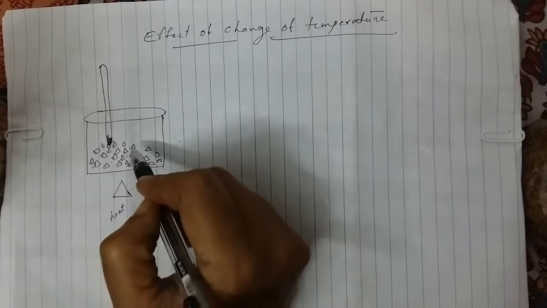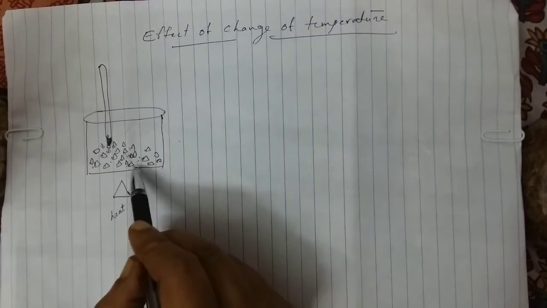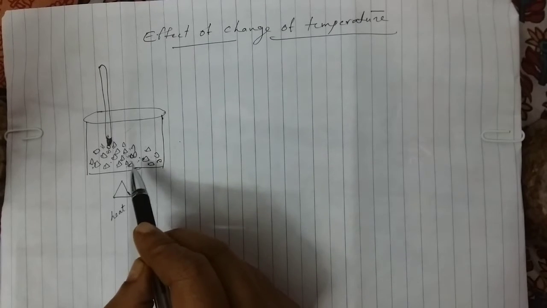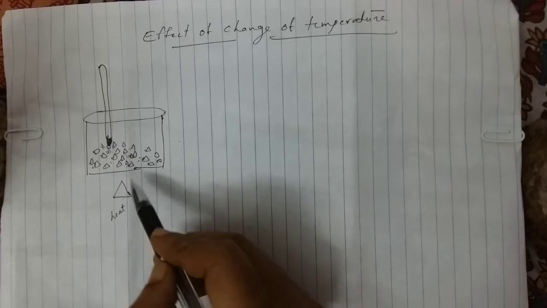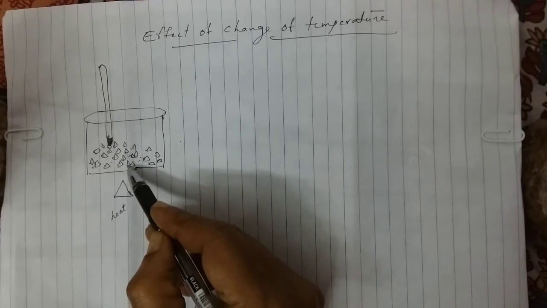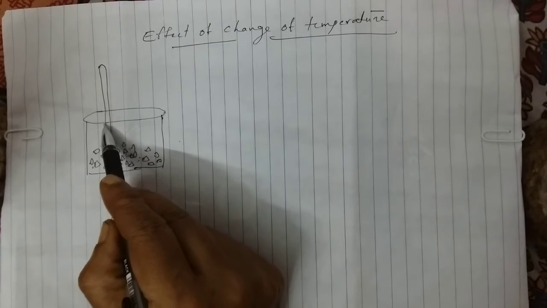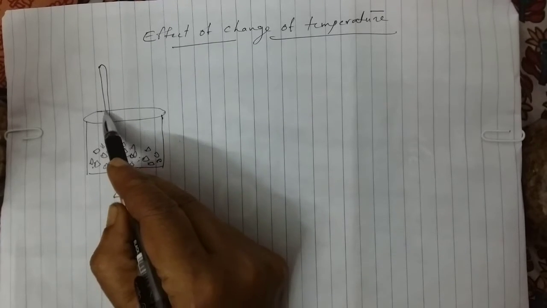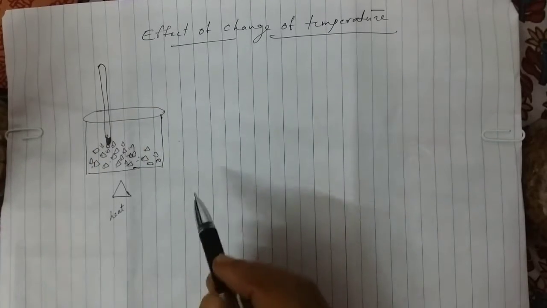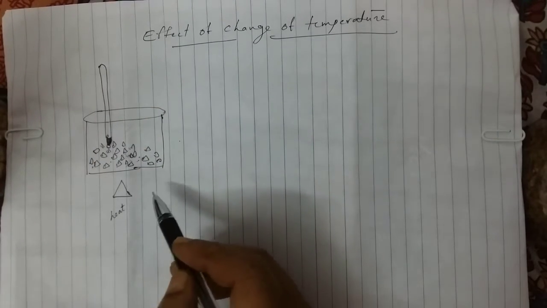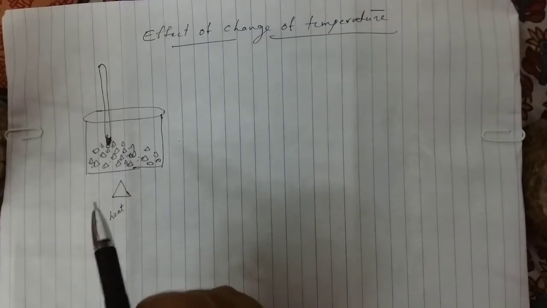So when a solid melts, ice being a solid, its temperature remains the same. We are continuously giving heat, but the temperature reading does not increase or decrease. It is constant. So where does the heat energy go? That is the question.